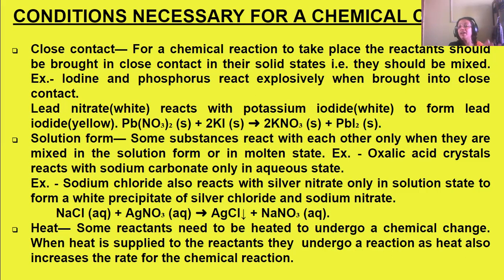So the bond between lead and nitrate in the reactants, lead nitrate and potassium iodide, is breaking. Even potassium and iodine, that bond is also breaking. And new bonds are formed, lead iodide and potassium nitrate. So see what happens here. Lead is combining with iodine, a new bond is formed, and potassium is also forming a new bond with nitrate. So two different new substances are formed.